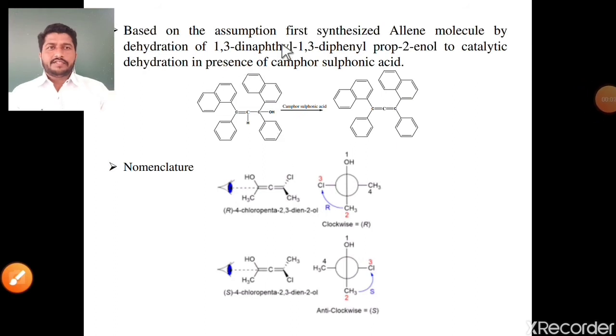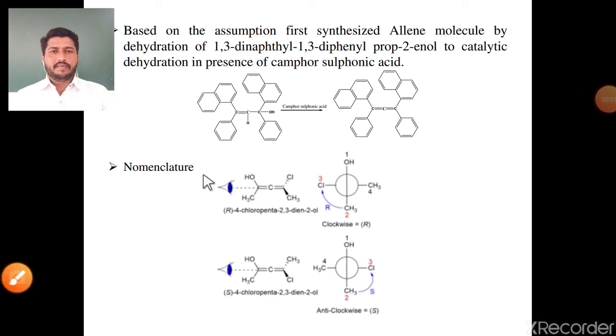Next one, the first synthesized allene molecule by dehydration reaction. The dehydration of 1,3-dinaphthyl 1,3-diphenyl propenol is catalytic dehydration in presence of camphor sulfonic acid. Means the dehydration of this molecule in presence of the strong dehydrating agent camphor sulfonic acid finally gives the allene molecule. See the reaction, simple elimination of a water molecule in presence of this catalyst finally gives the allene molecule. These are the first synthesized allene molecules.